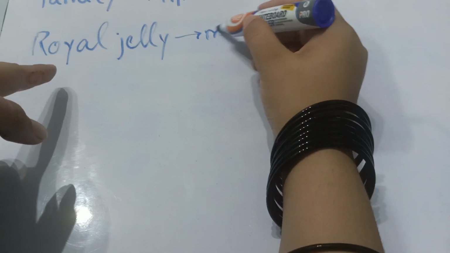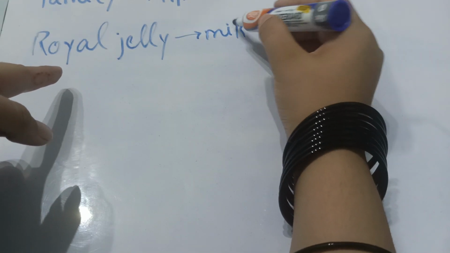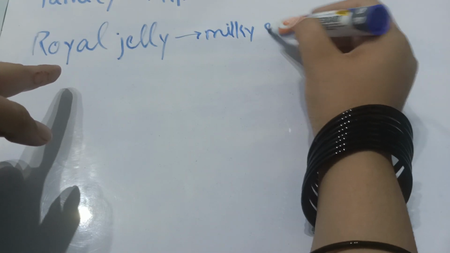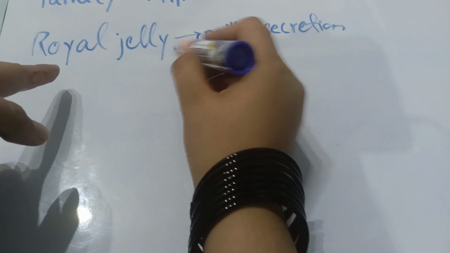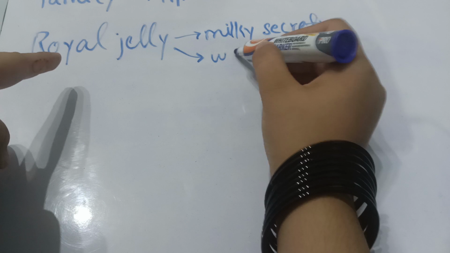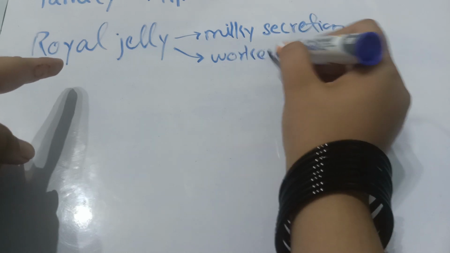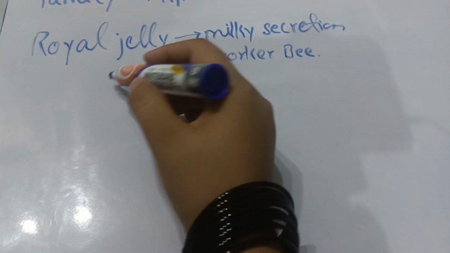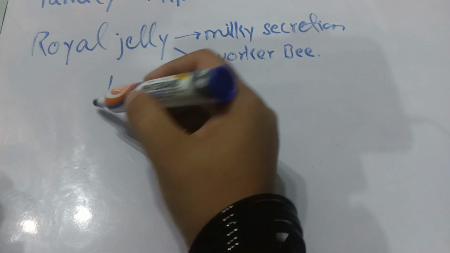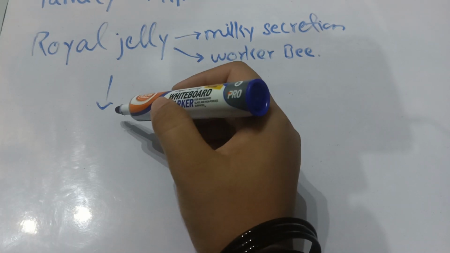It is a milky secretion. And from where is it obtained and who produces it? It is the worker bees. Okay, so worker bees produce this. And what type of material does it contain? You can say its chemical composition.